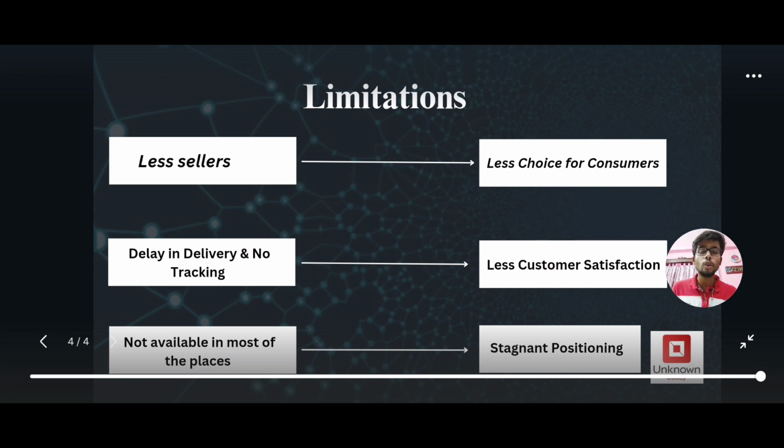The second limitation is delay in delivery and no tracking. Sometimes there are errors, and orders placed through ONDC get delayed by 1 hour, 2 hours. See, if you are serving customers, be it Indian customers or customers from outside, let's say the US and all, you can't be making delays. Why? Because if I want to eat biryani, I want it to be hot, it should be, what are the basic things which I will be looking for? If I don't find those things in that food, why will I order it?